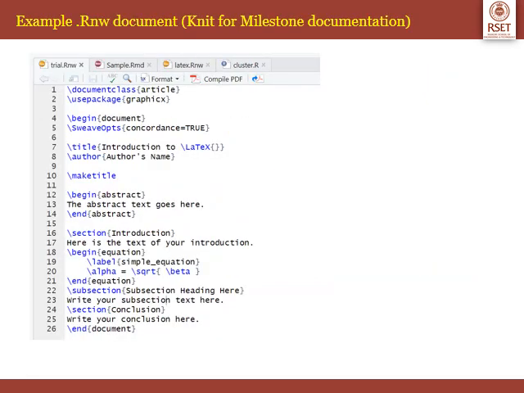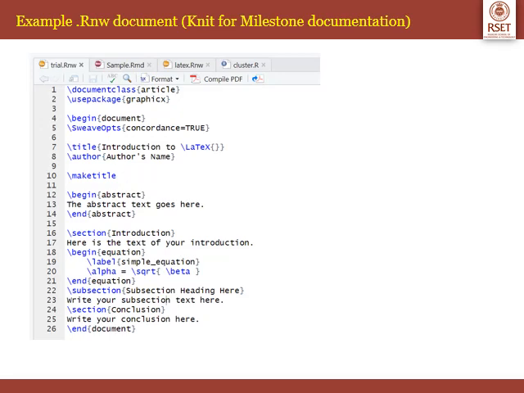So this is a .Rnw document that I have created. I named it trial.Rnw. If you notice the code within it, it is a typical LaTeX file: documentclass article, usepackage graphicx, begin document, then SweaveOpts concordance equal to TRUE.